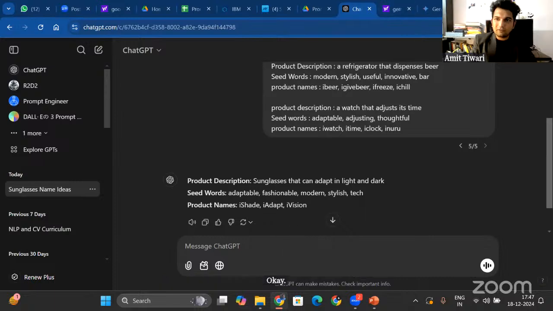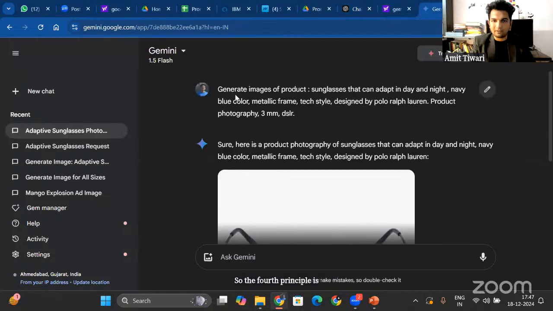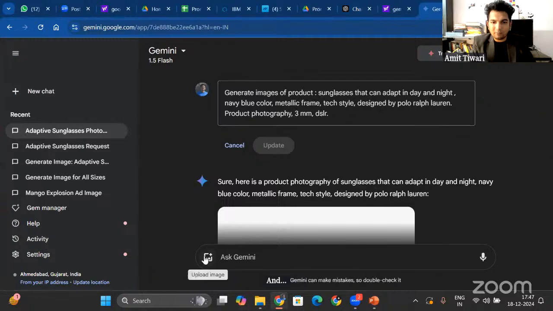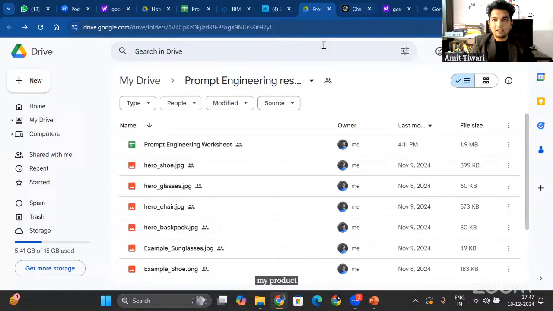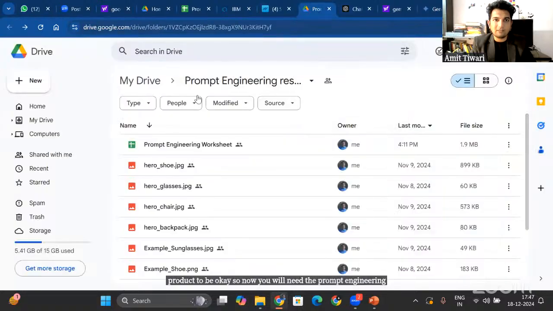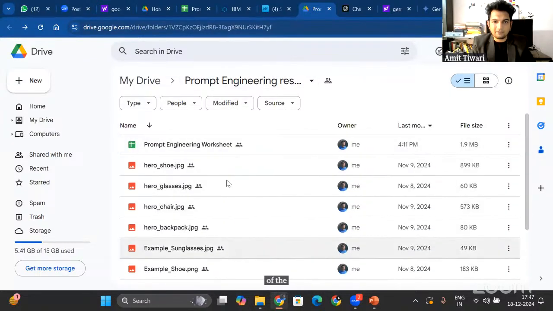All right. So let's do it with images. So the fourth principle is to give examples, right? So with images, what we will do is we will edit the text, and we will upload the image of a lens that we think is how I need my product to be. Okay, so now you will need the prompt engineering resources. I have given you the link of the resources. So you will have these resources.